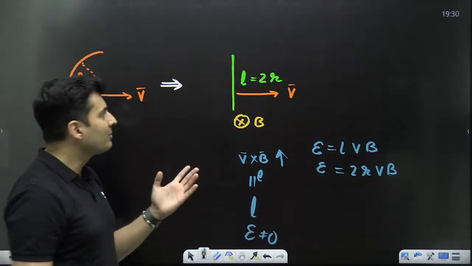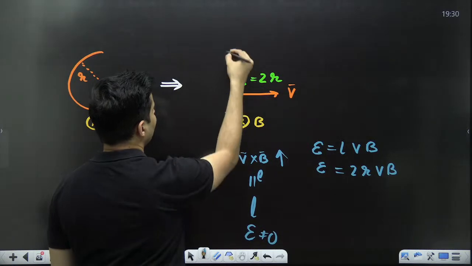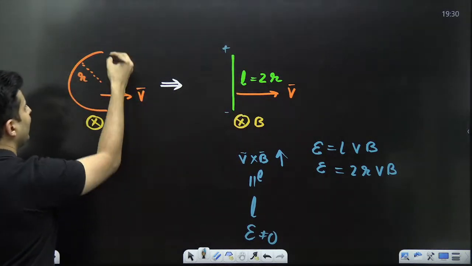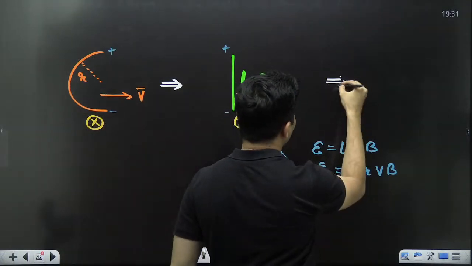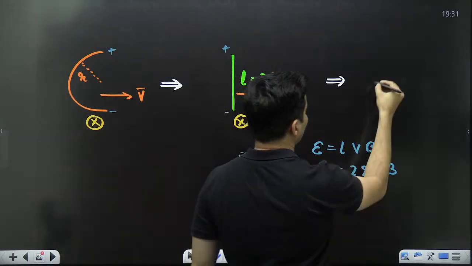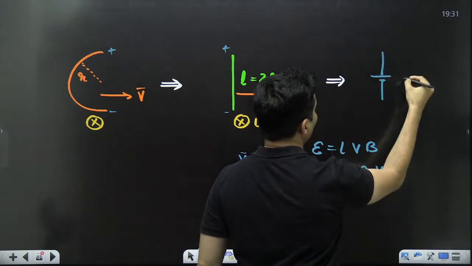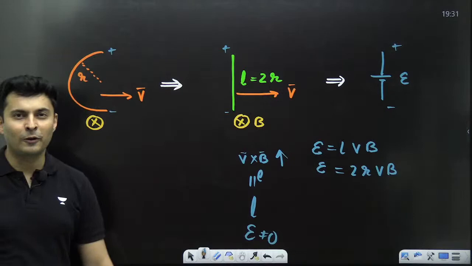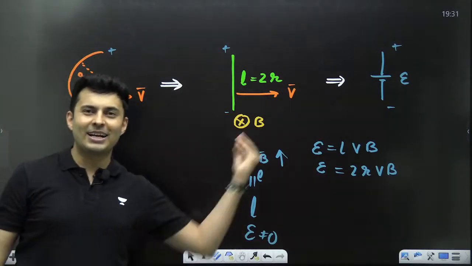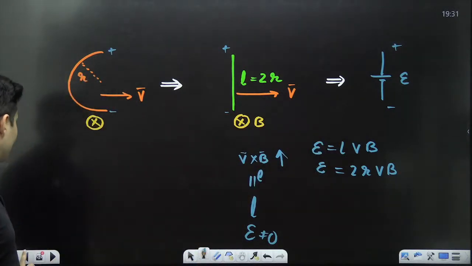Yep. If you ask me the polarities, obviously this will be minus, this will be plus, because this actually behaves like a battery in this manner. This will be the EMF. This is minus, this is plus. So that's how you do these kind of questions. Anytime you see a curved wire, convert it into a straight wire, and it becomes a simple question.